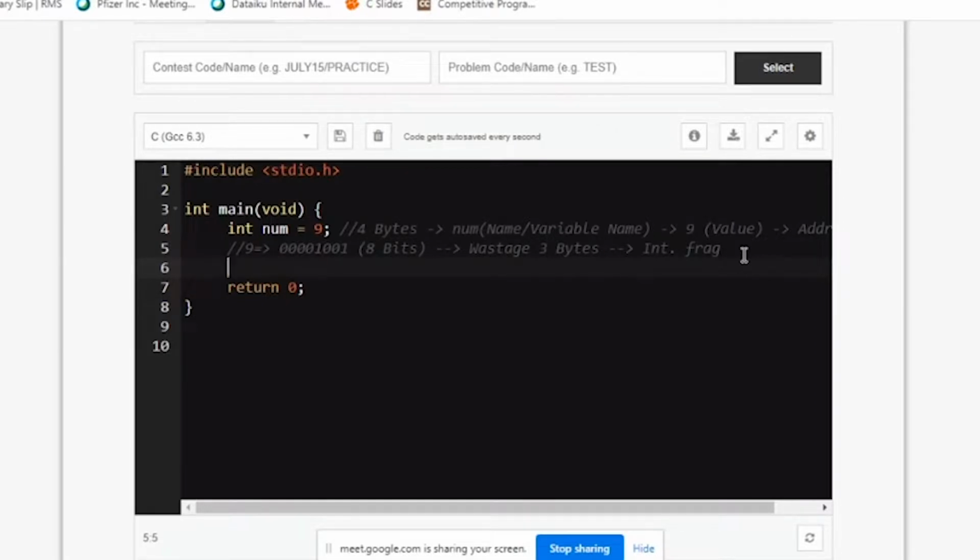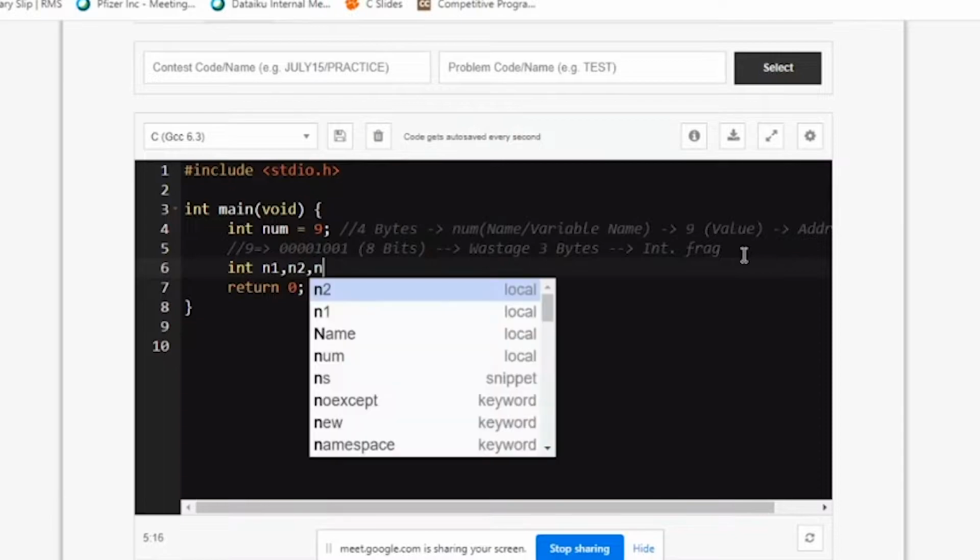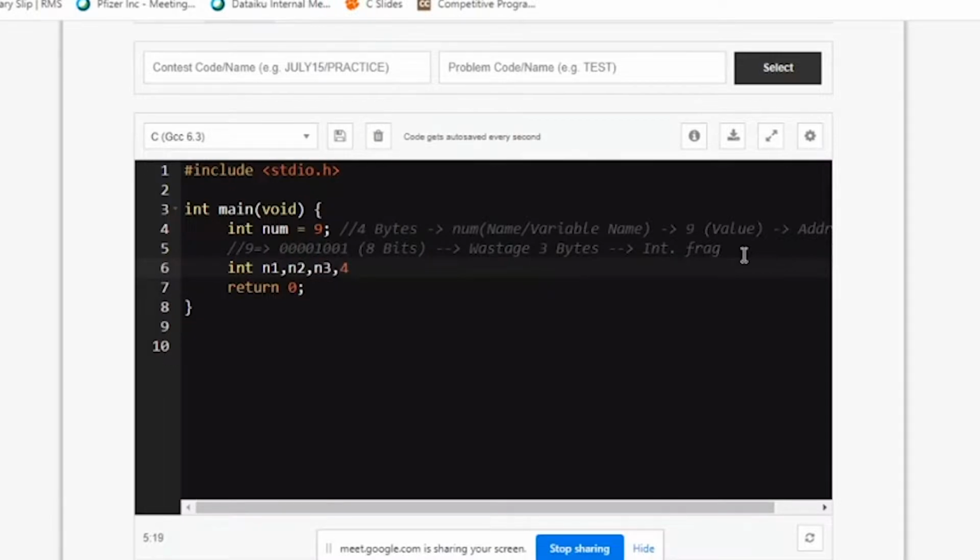If I want to store 10 numbers of the same type under a single name, because if I store them in different names, I can give n1, n2, n3, n4, n5. So different names, 5 numbers I can store.